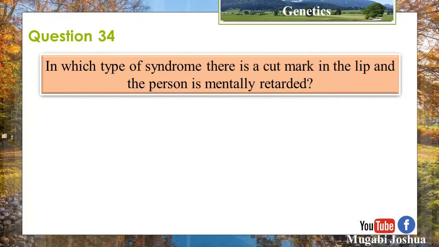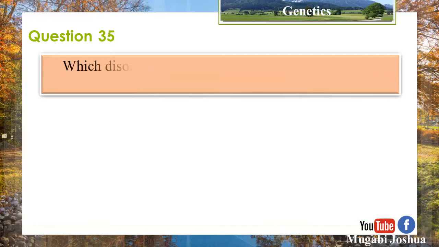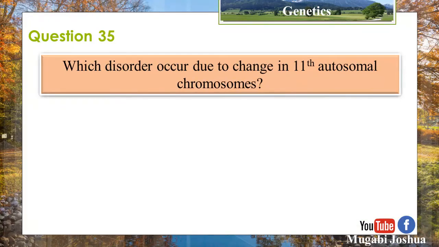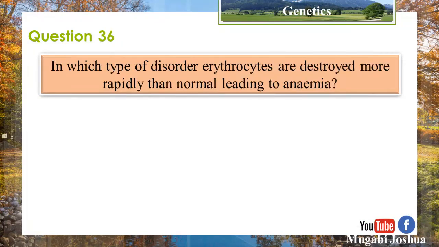Question 34. In which syndrome is there a cut mark in the lip and the person is mentally retarded? Patau syndrome. Question 35. Which disorder occurs due to a change in the 11th autosome chromosome? Sickle cell anemia. Question 36.